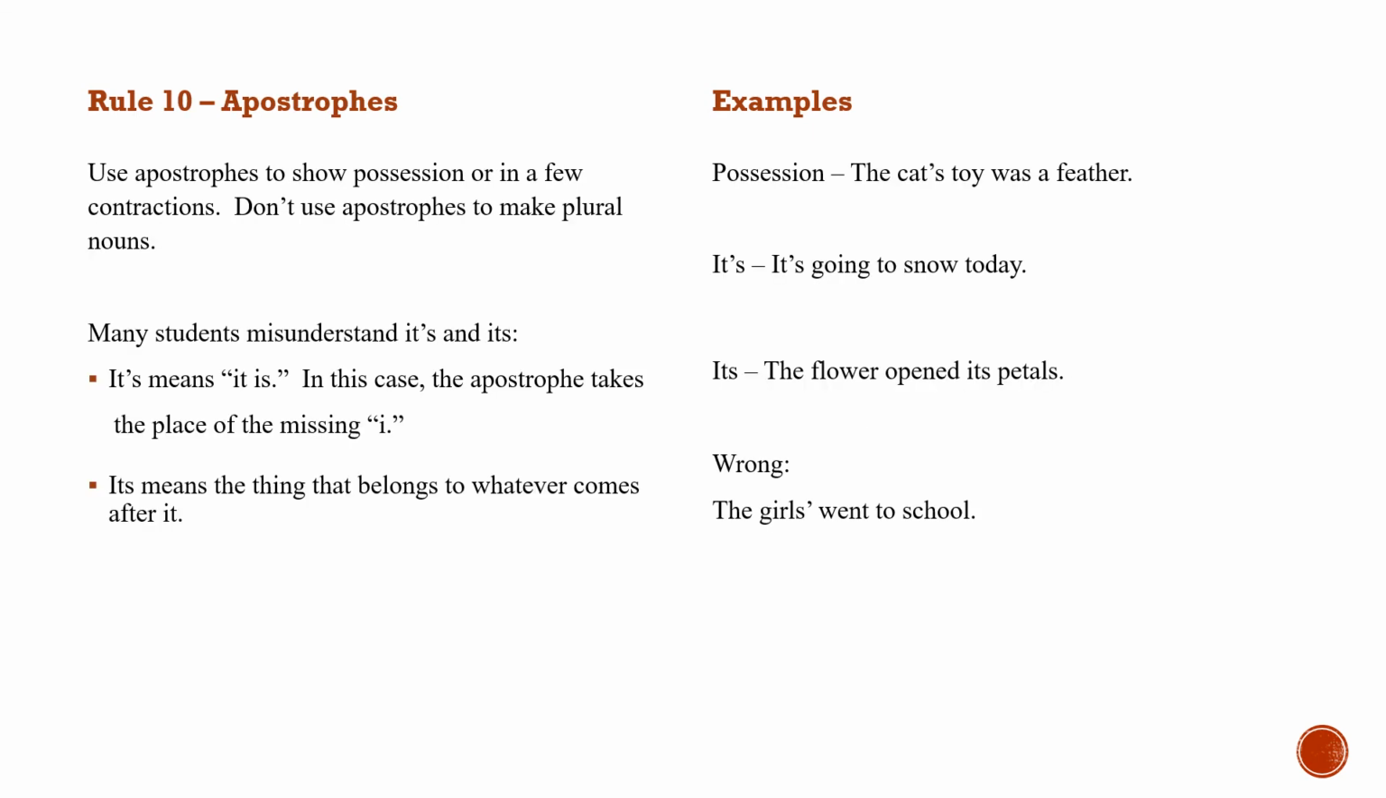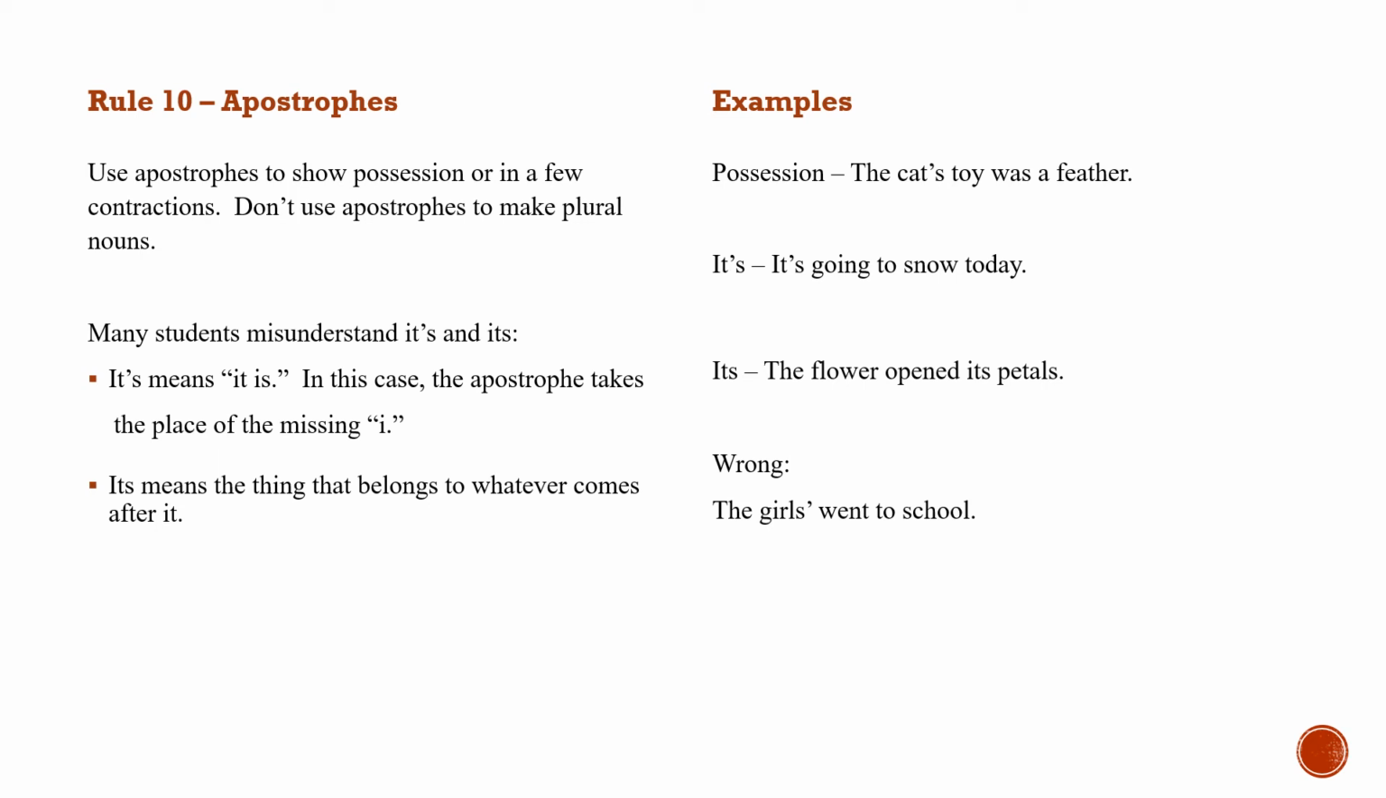Rule 10 has to do with apostrophes. Use apostrophes for two reasons, to show possession or to use it in a few contractions. Don't use apostrophes to make plural nouns. Let's look at an example. To show possession, the cat's toy was a feather. The toy that the cat owned or possessed was a feather. So there an apostrophe is appropriate to show possession.